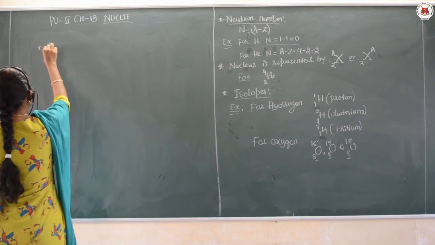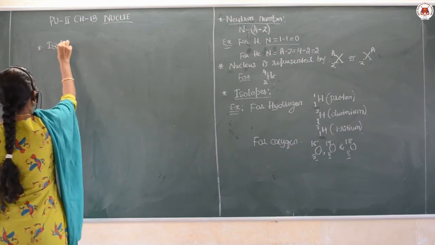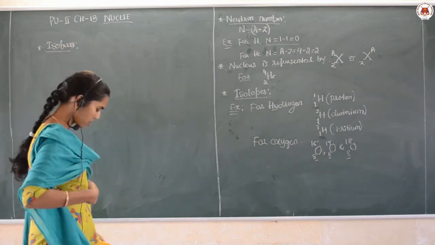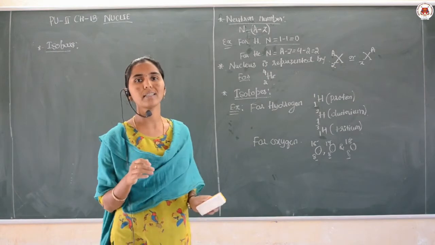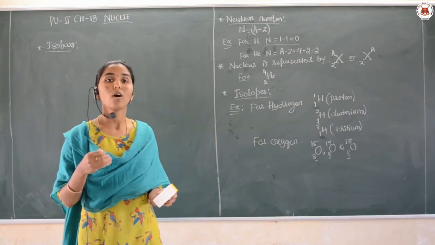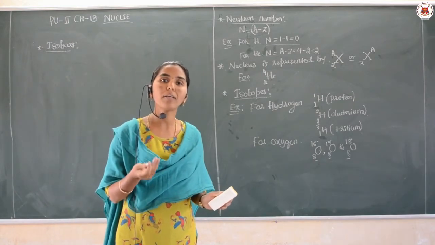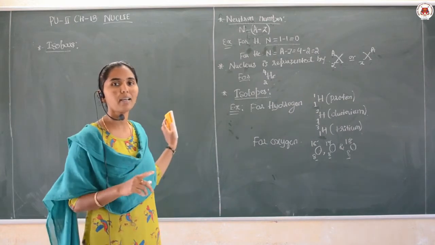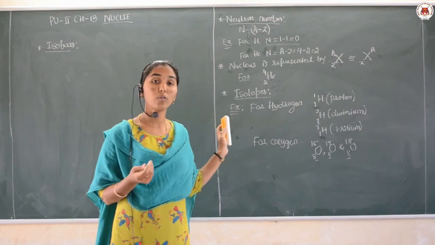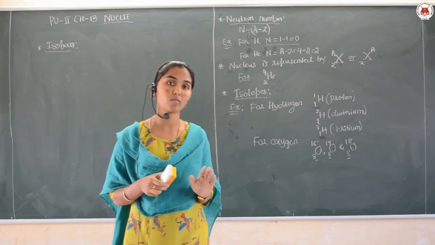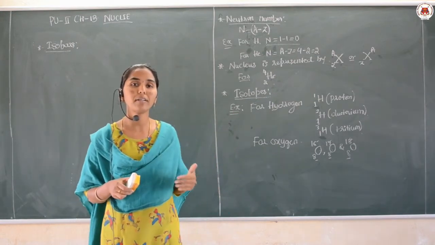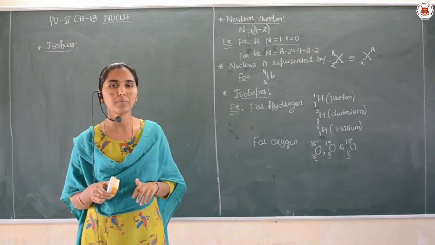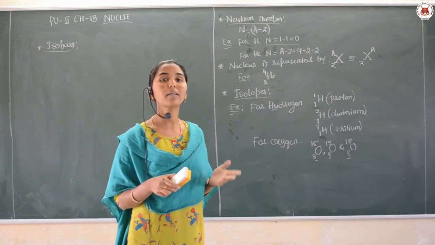Then next are isobars. Yes, what are isobars? Isobars are the nuclei of different atomic number but the same atomic mass number. These are the nuclei of different elements which have the same atomic mass number but a different atomic number.